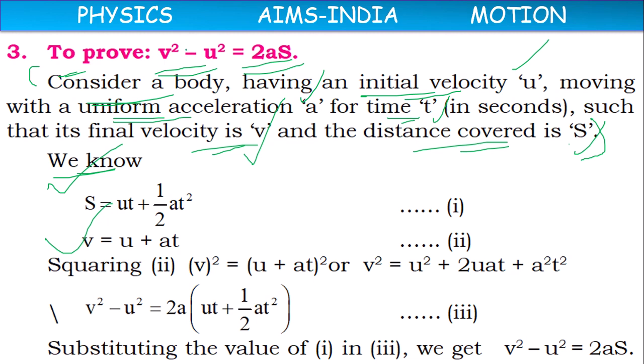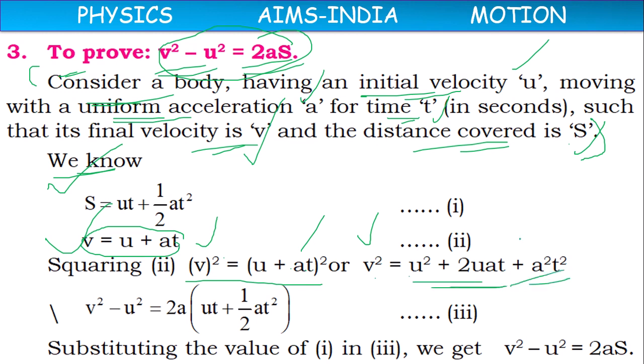With these two, let's derive the third equation of motion. If you take v equals u plus at and square both sides, it becomes v square equals (u plus at) whole square, or v square equals u square plus 2uat plus a square t square, according to the (a plus b) whole square formula, which equals a square plus b square plus 2ab.